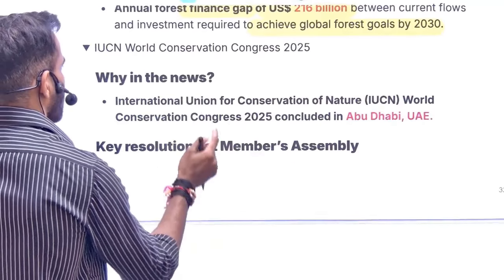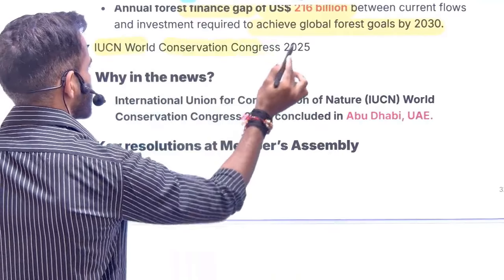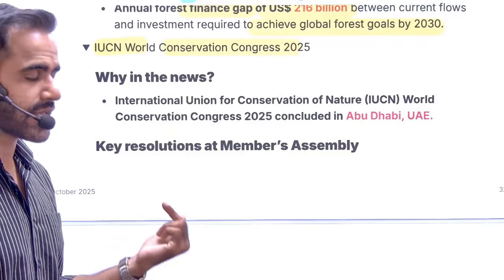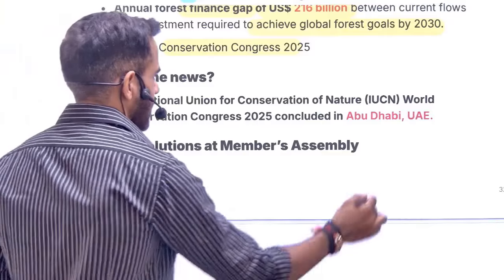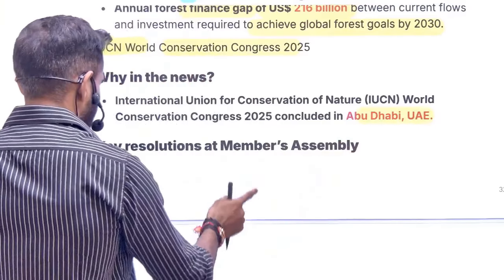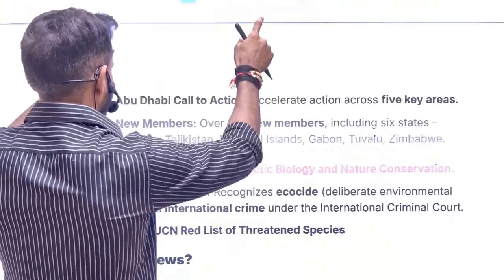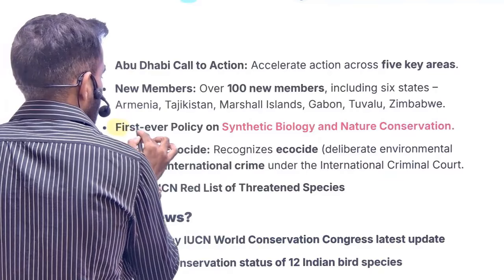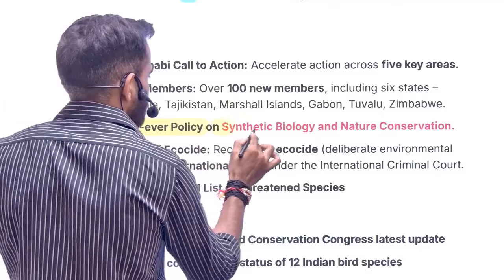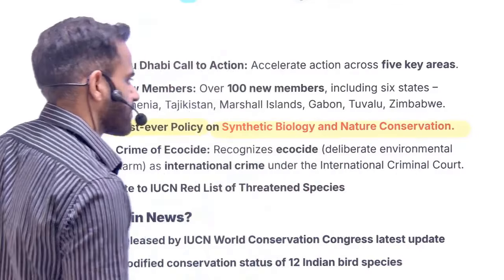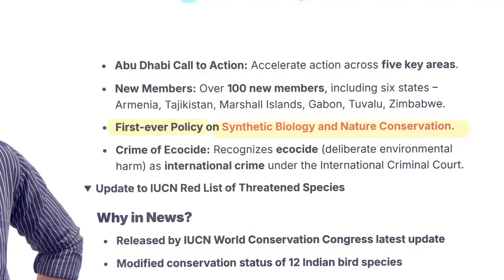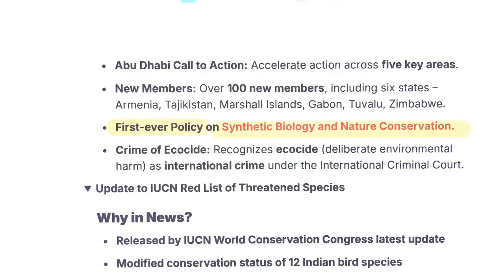Next is related to IUCN World Conservation Congress. As the name suggests, it is for conservation by IUCN. It was organized in Abu Dhabi in UAE. Okay, now understand 2-3 important things. This conference basically focused on the policy on synthetic biology and nature conservation. So for the first time, this issue was discussed. So just remember, this was discussed during this Abu Dhabi conference.